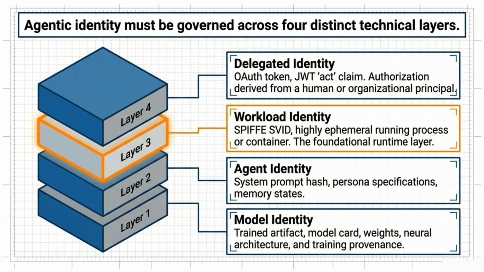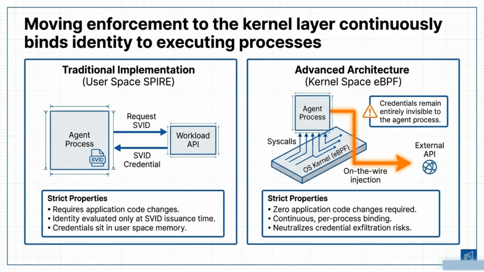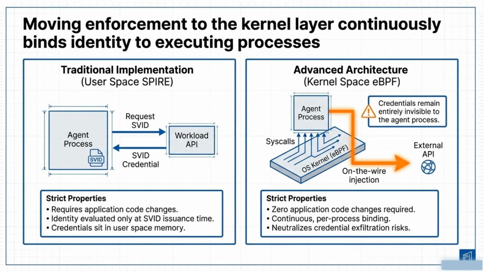Effective governance of agentic identity occurs across 4 layers: model identity, agent identity, workload identity, and delegated identity. Transitioning to autonomous models exposes critical gaps in semantic intent, recursive delegation, and operational costs. Addressing these is essential for secure scaling. By moving enforcement to the kernel layer, we can continuously bind identity to executing processes, neutralizing risks like credential exfiltration, without requiring changes to application code.